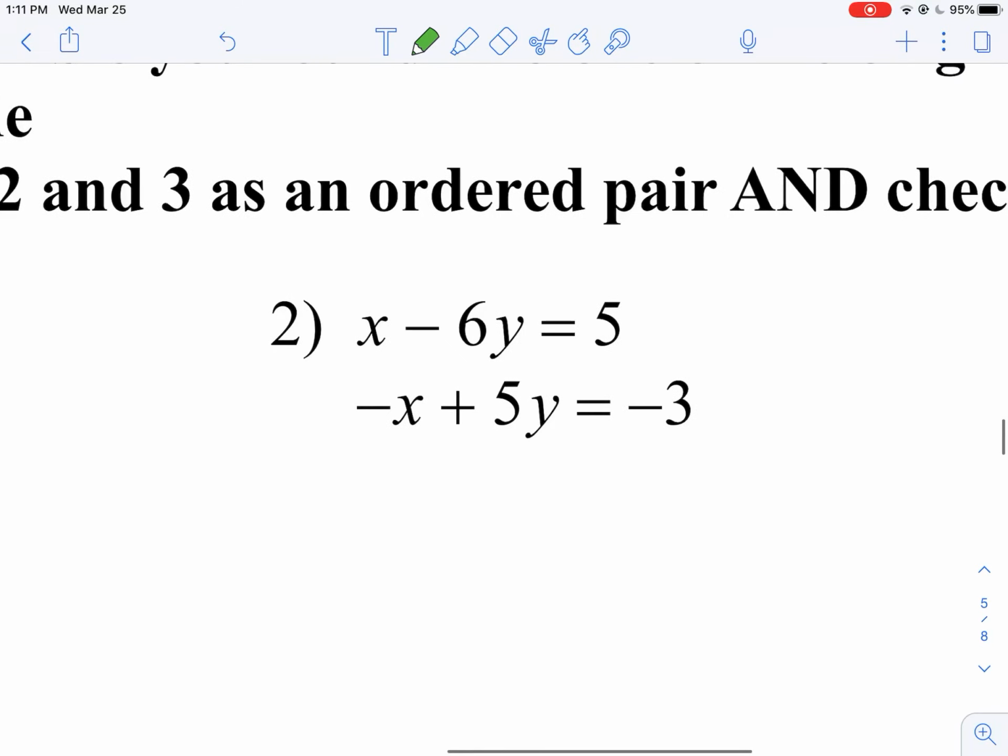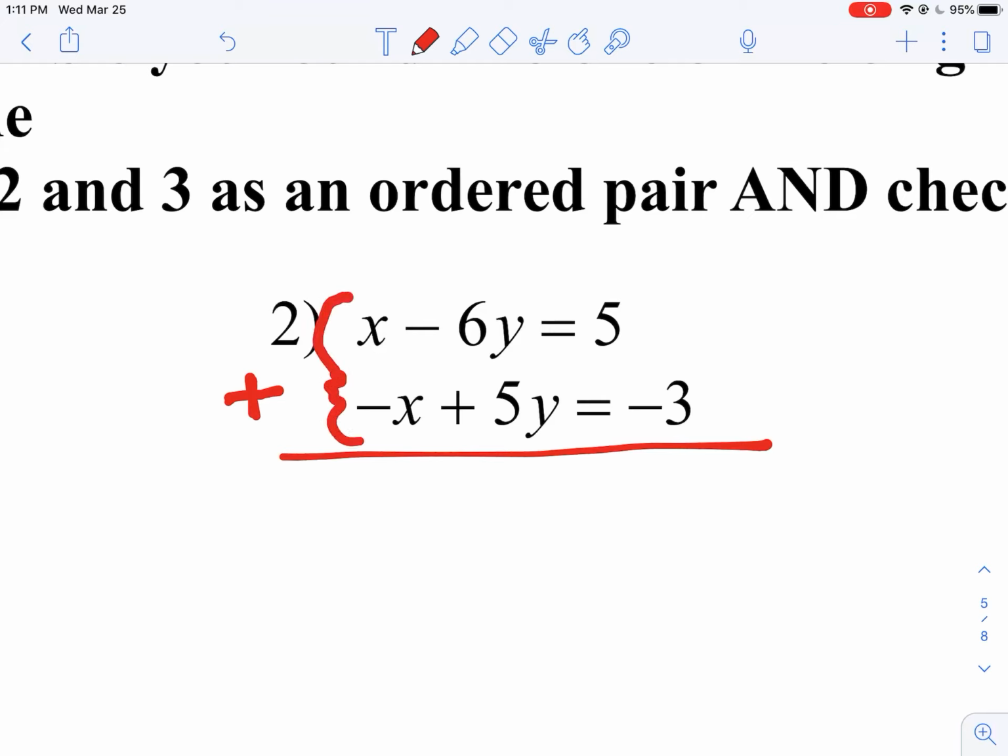All right, 2. Okay. Here's my line. Put a big plus sign out here. And then you just add straight up and down. What is x plus negative x? Elimination. It's gone.